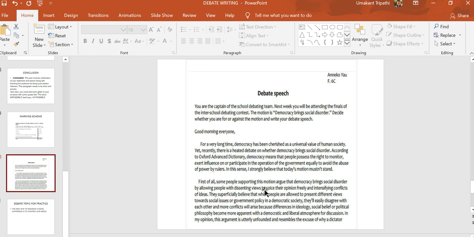First of all, some people supporting this motion argue that democracy brings social disorder by allowing people with dissenting views or voice within opinion freely and intensifying conflict of ideas. They superficially believe that when people are allowed to present different views towards social issues or government policy in a democratic society, they easily disagree with each other and more conflict will arise because differences in ideology, social belief or political philosophy become more apparent with a democratic and liberal atmosphere for discussion.